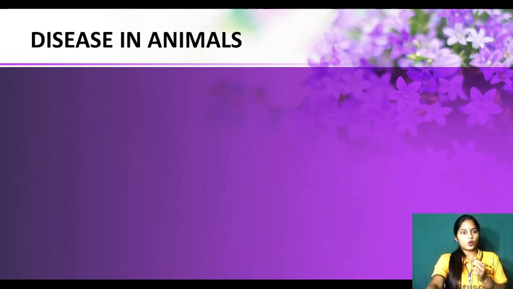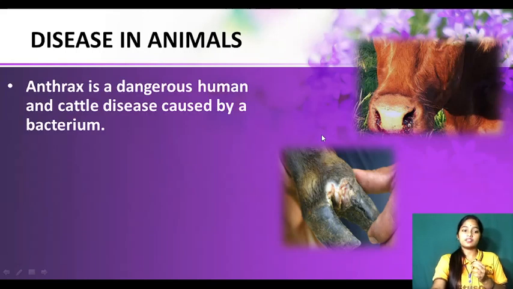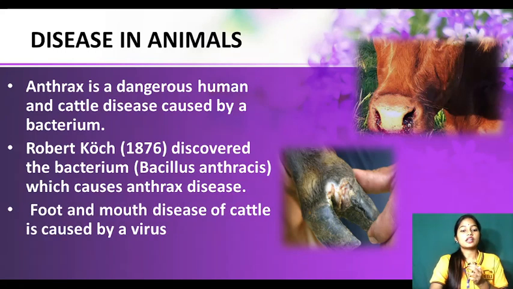Okay. Now moving to the next, disease in animals. So these microorganisms also cause disease in animals. You can look in the diagram, see the cow is having bleeding nose, and here the feet of the cow is also affected. See, anthrax is a dangerous human and cattle disease caused by a bacterium. So this is the anthrax disease, the cow is having bleeding nose. Okay. Now Robert Koch discovered the bacterium Bacillus anthracis which causes anthrax disease. So the cow is having anthrax disease, so which causes? Bacterium. What is its name? Bacillus anthracis. Now foot and mouth disease, this is the foot disease of cattle caused by a virus.